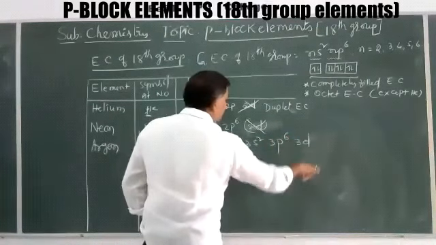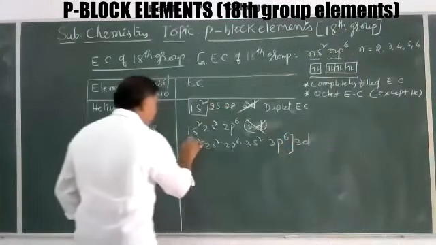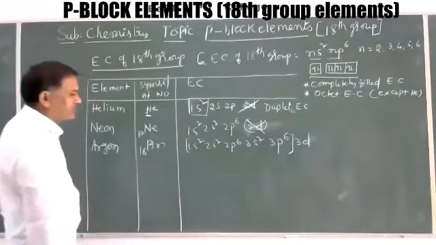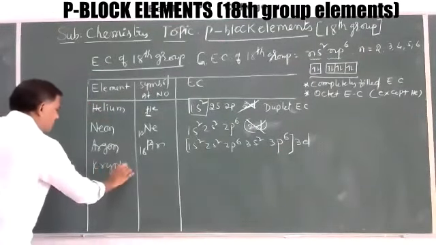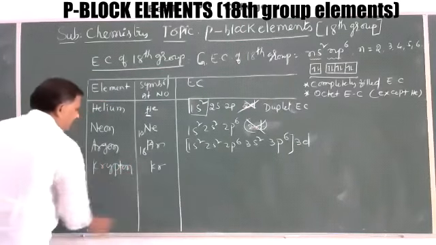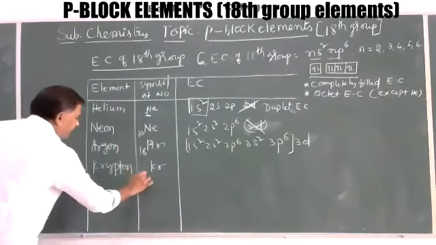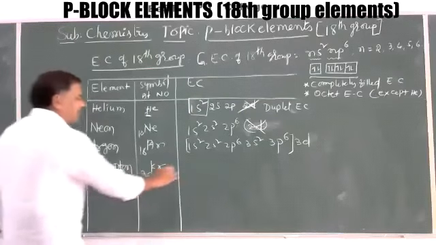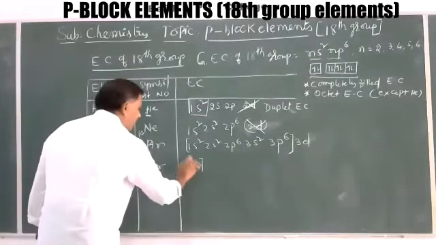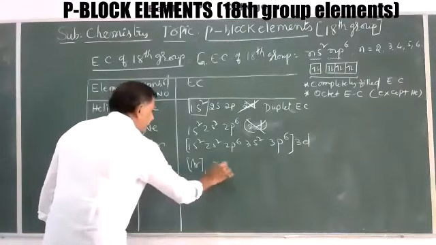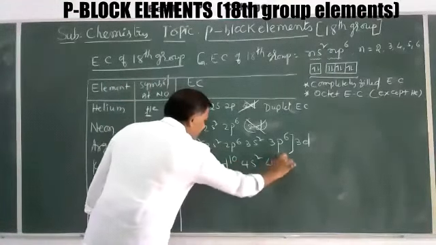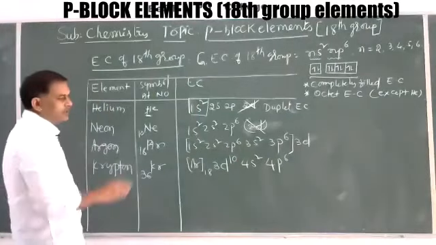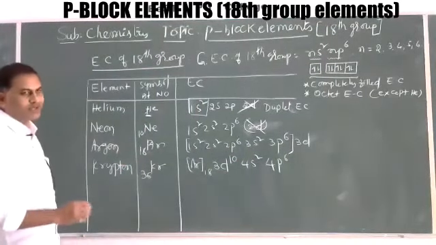For krypton, add another 18 to get 36. We write argon 18, 3d10, 4s2 and 4p6 as its electronic configuration.